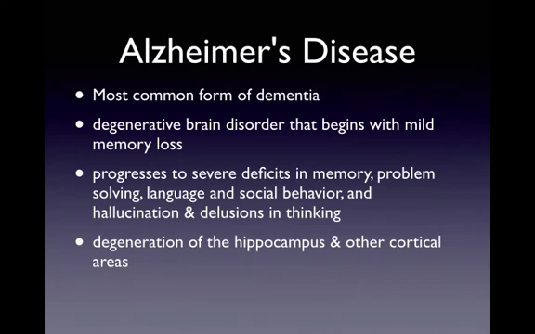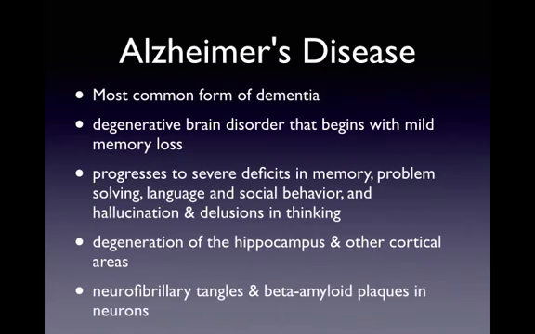And the brain of a patient with Alzheimer's disease, if you were to look at an image of it, has much wider sulci, especially in the frontal and temporal lobes, and the sulci are the grooves. And so if the grooves are much wider, then that means that there's substantial loss of cortical tissue.